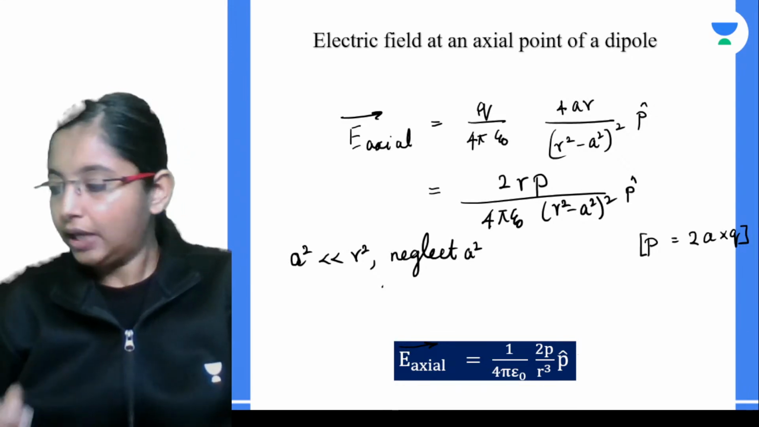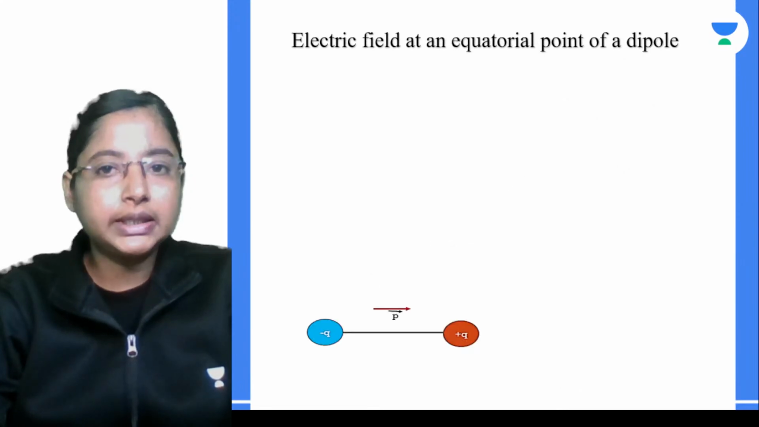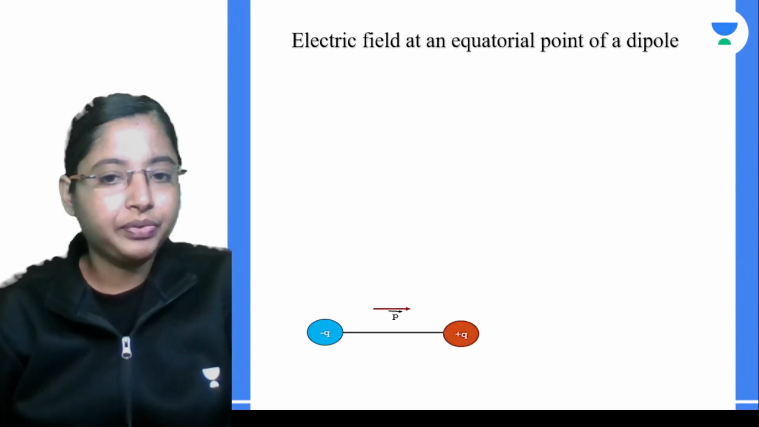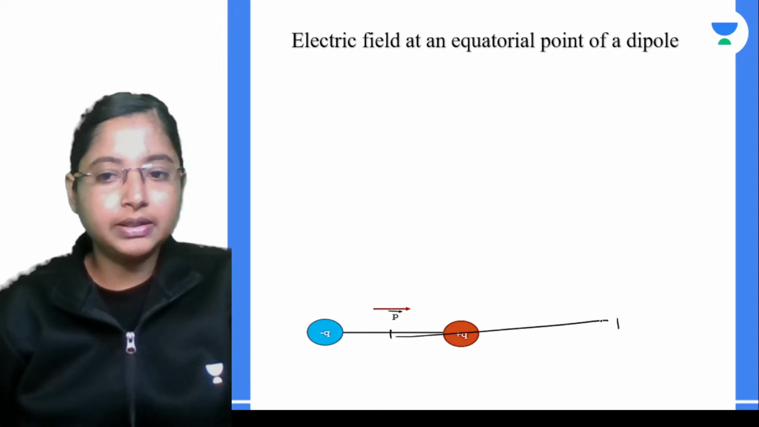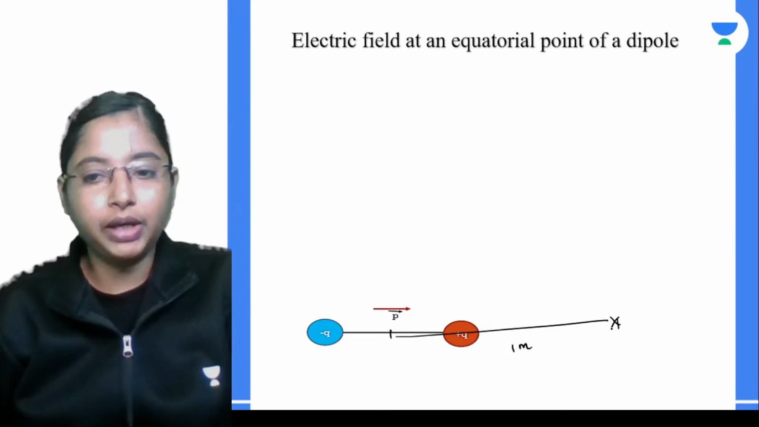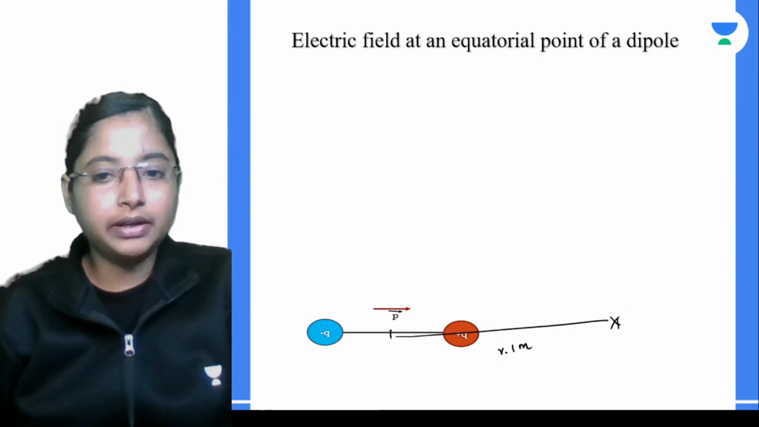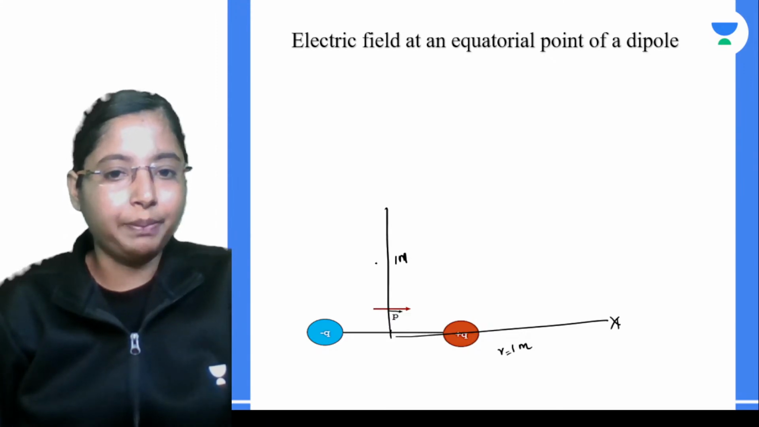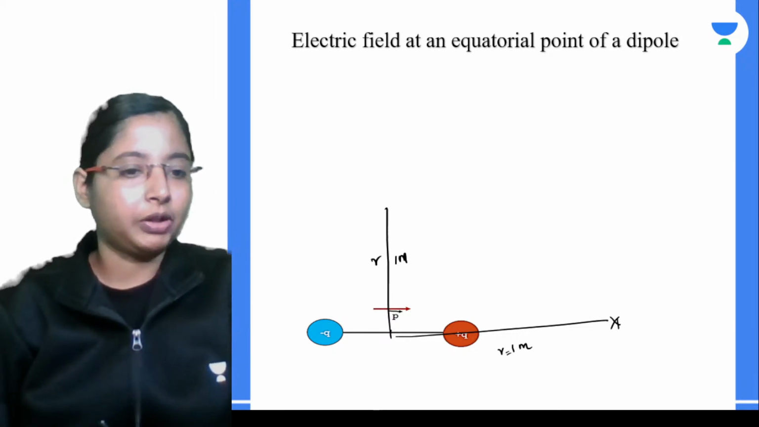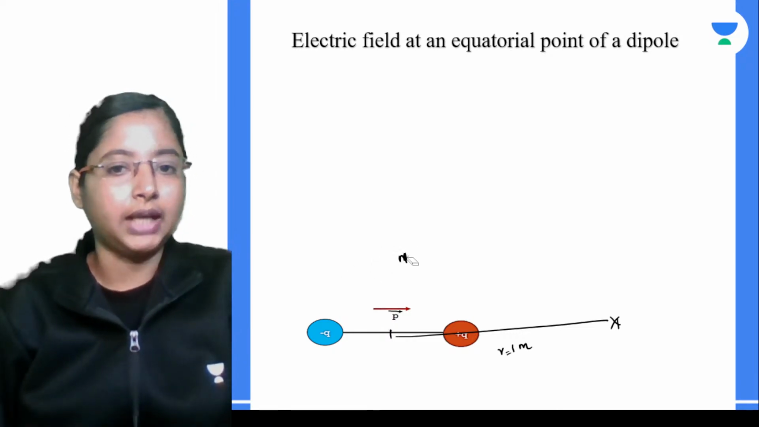Now if you solve for the same along the equatorial point, initially from here to here, let's say you went a distance of about 1 meter, and let's say this r is equal to 1 meter, and you saw what is the electric field over here. Now from here if you go 1 meter perpendicular to this dipole, from the center you are going 1 meter. This is nothing but your equatorial point of the dipole.